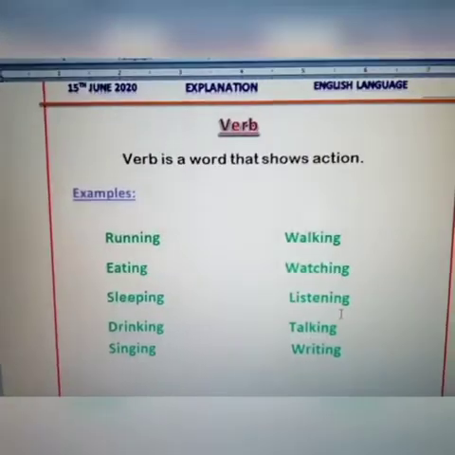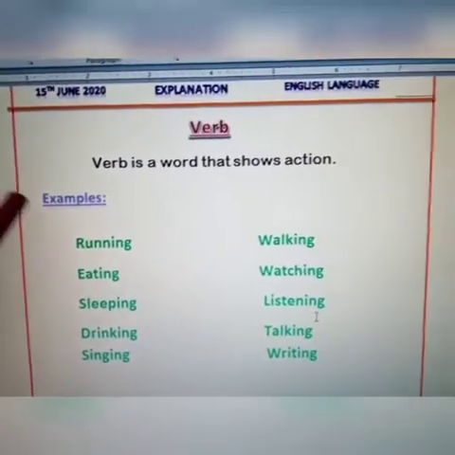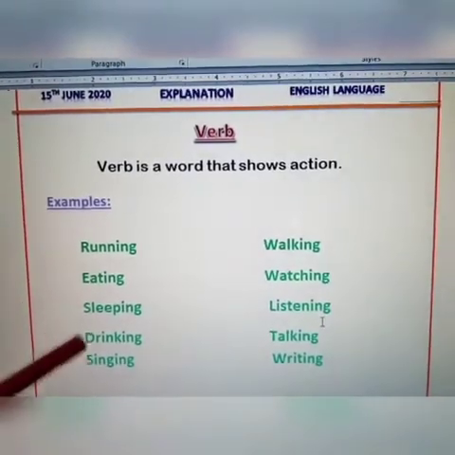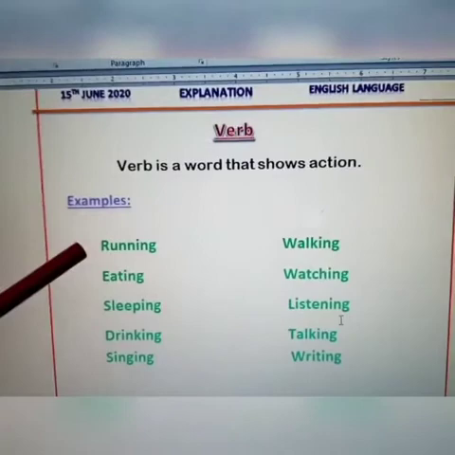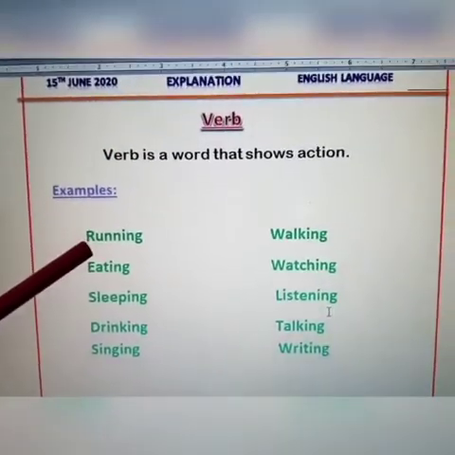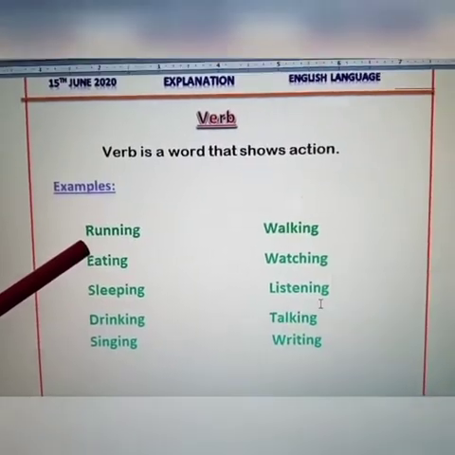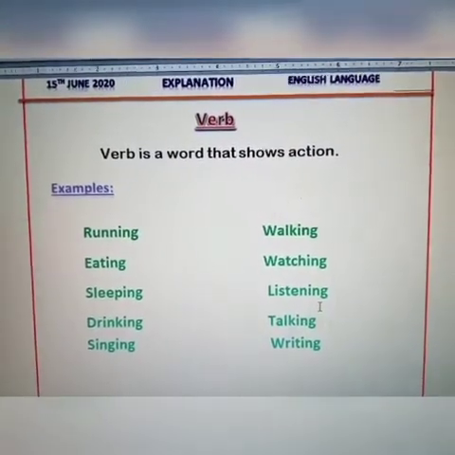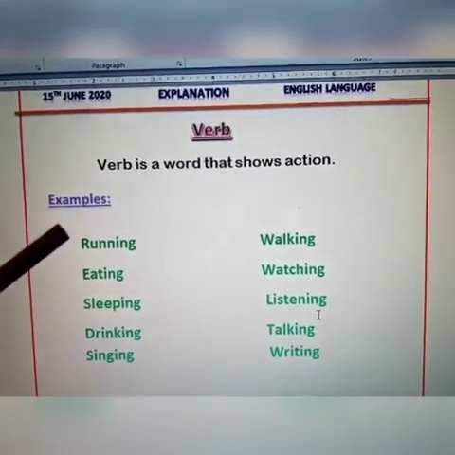Okay, so here we have some examples. These are the things which we call verbs. The first one is running. When someone runs, when you play, you run, right? So that running is your action at that time, so that is called a verb.